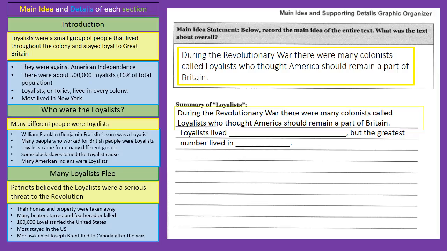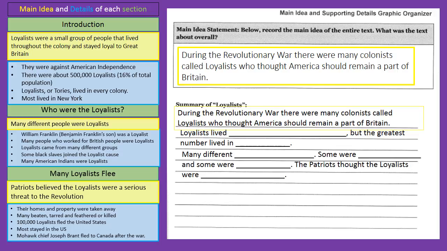Okay, the next sentence can come from our next section, which is who were the Loyalists. So I'm going to take a look over there, and I see that the main idea is that many different people were Loyalists. So I'm actually going to make that my next sentence. So if you see over here in the summary, I've written many different blank. You can fill in the blank there.